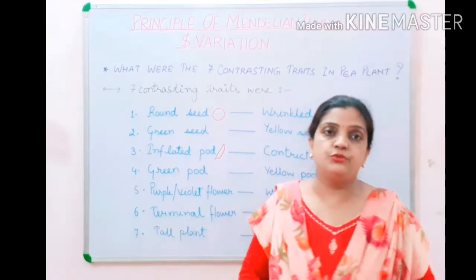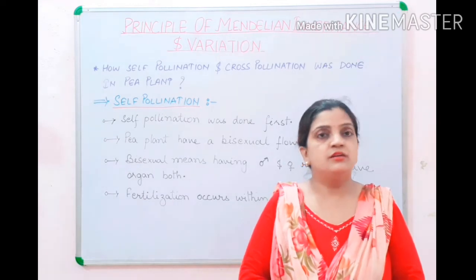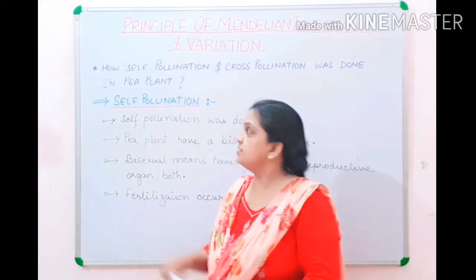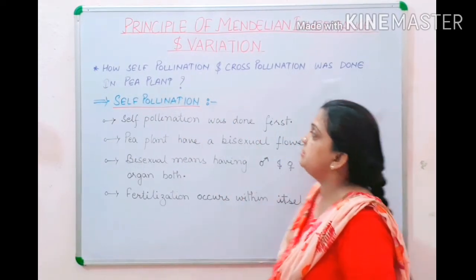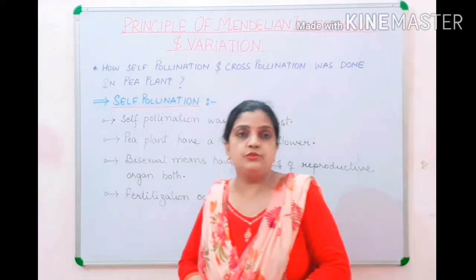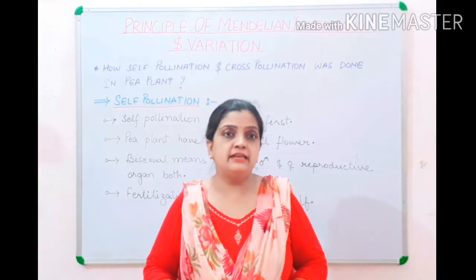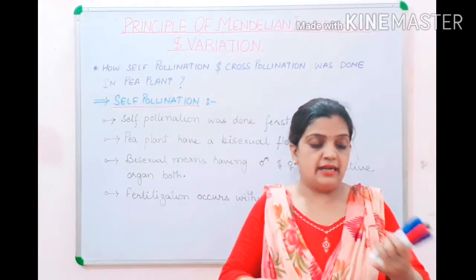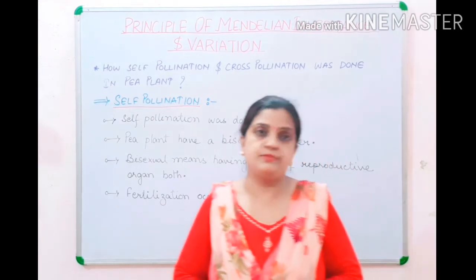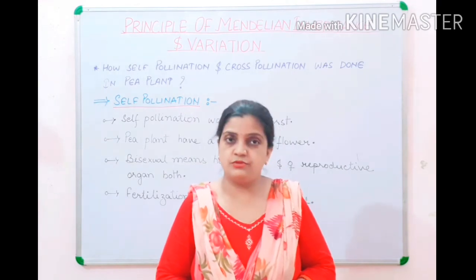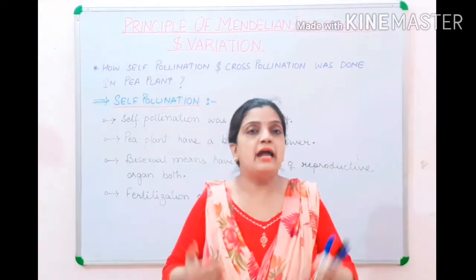Children, this is clear to you all. Now let us move ahead. Here, we are going to get the answer to another question: how self-pollination and cross-pollination were done in the pea plant. I told you the reasons behind choosing the pea plant by Mendel, and two important ones were that the pea plant has the property of self-pollination as well as cross-pollination. So here we are going to get the answer to how self-pollination is done and how cross-pollination is done.